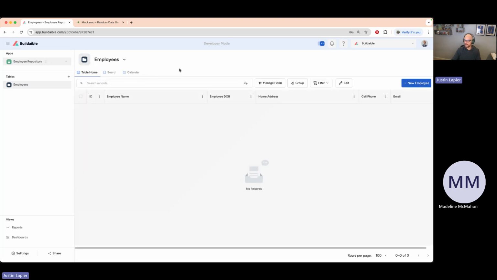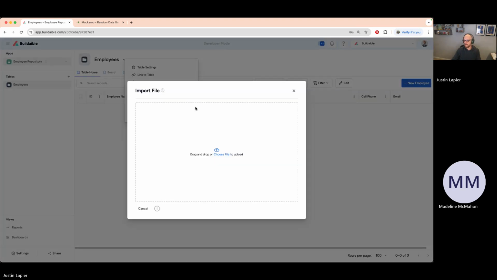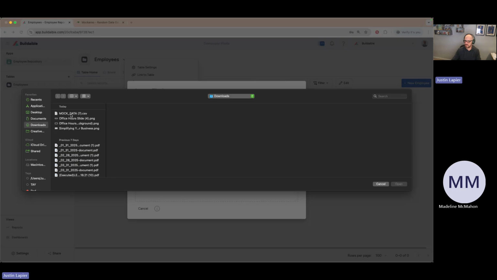So now I want to go ahead and import this employee data into the system. To do that, now that I'm on this employees table, I can hit the little down arrow here and select import data. And it is asking me to either drag and drop that Excel spreadsheet in or just choose a file. So for this, I will go ahead and hit choose file. And it's going to be my mock data file right there.